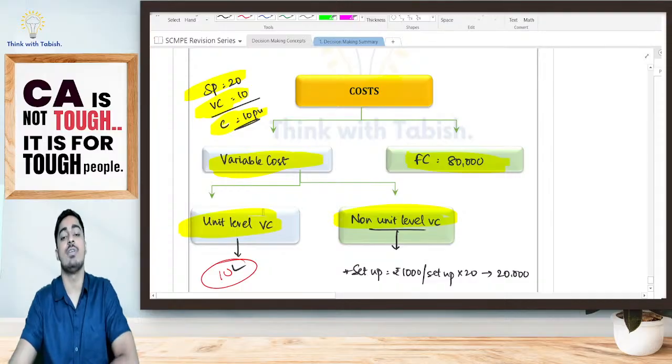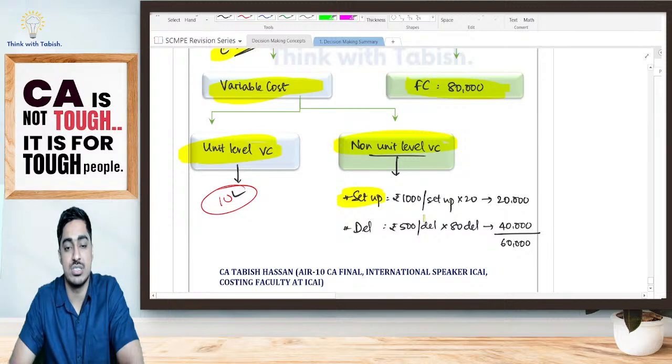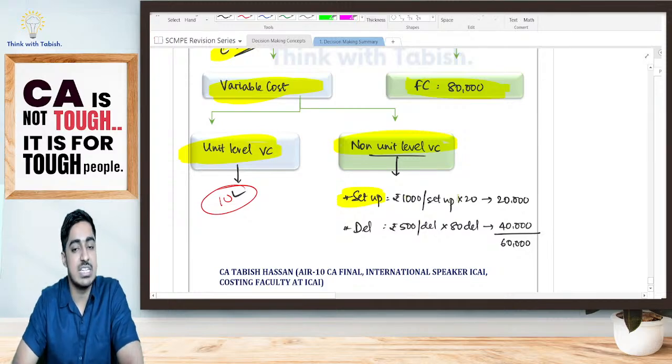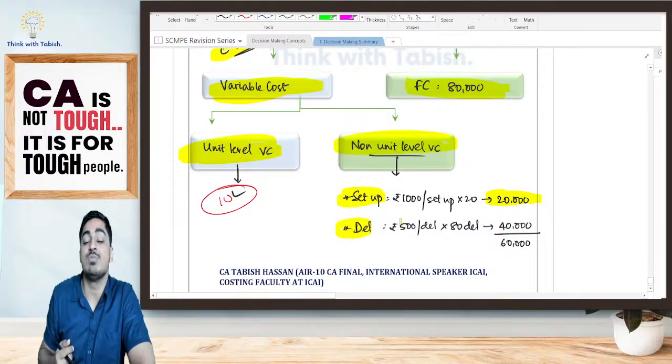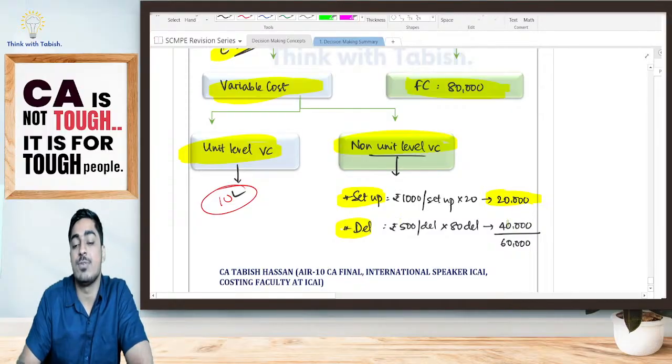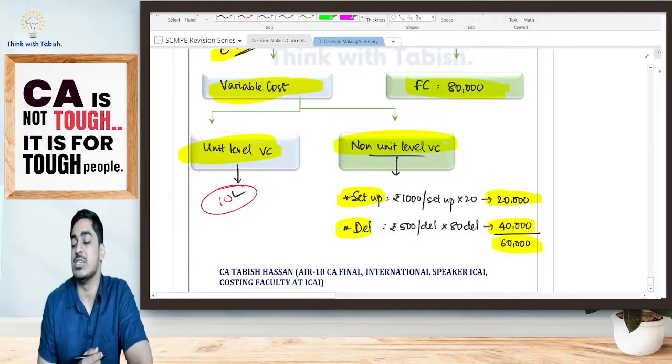What all non-unit level variable cost am I having, students? Suppose in this particular case, I have setup cost. Setup cost is 1000 per setup. This way I have done 20 setups in a period. That means 20,000 I have incurred for that. Delivery cost I have incurred. Delivery cost was 500 for one delivery. This way we have done 80 deliveries. That means 40,000 we have incurred. Altogether, how much have we incurred, students? 60,000 rupees we have incurred.